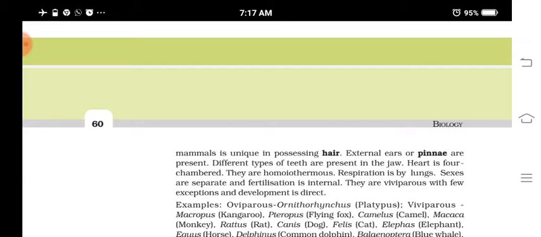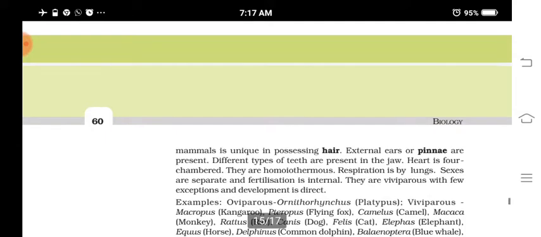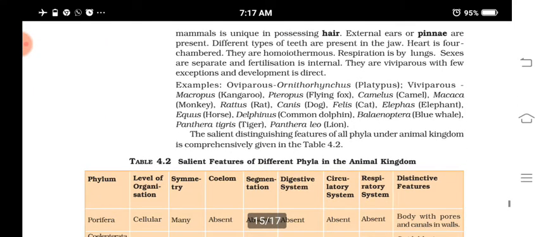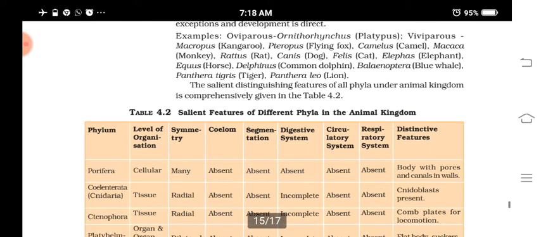So what are the major characters of mammals? They have mammary glands, are viviparous, their body is covered with hair, the external ear or pinnae is there, teeth are present in the jaws, the heart is four-chambered, homeotherms, etc. Examples of Mammalia are kangaroo, fox, camel, human being, rat, dog, elephant. All these come under the class Mammalia. So is it clear?